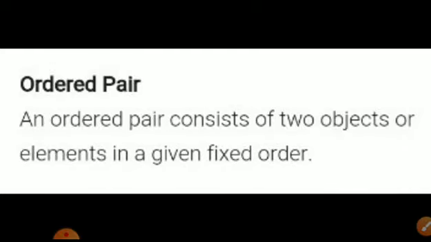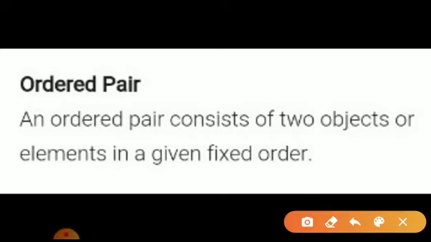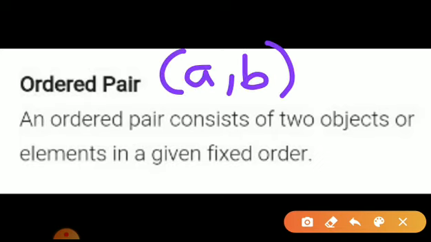Now see here, ordered pair. Ordered pair means an ordered pair consists of two objects or elements in a given fixed order. That means, suppose I write A comma B. Always an ordered pair should be written with the elements including the round brackets. If I am writing A comma B, that order is important.